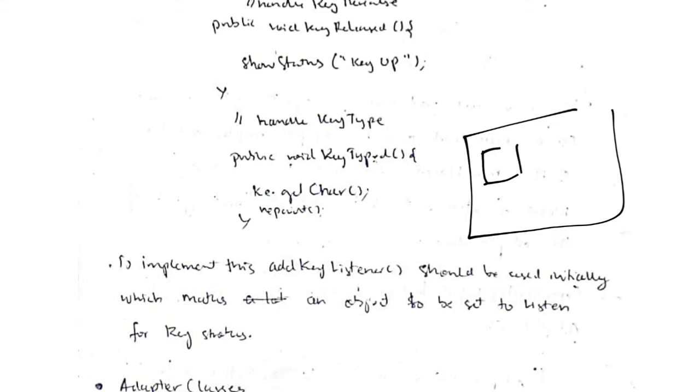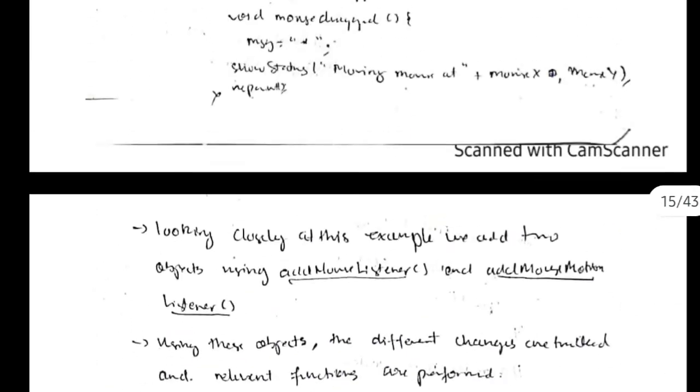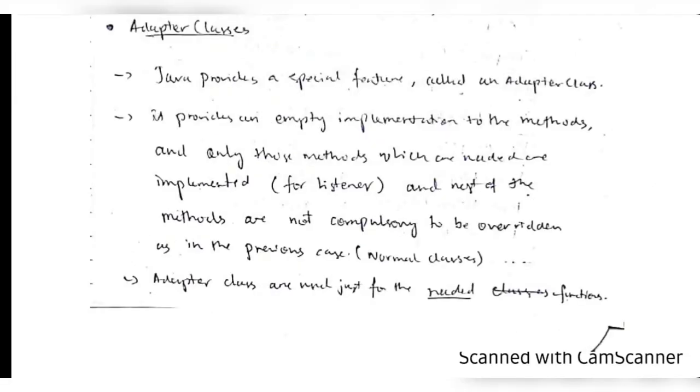If it is getting typed, the keys which are getting typed will be displayed here. Okay, so this was a simple application of the keyboard and the mouse using the delegation event model. Okay, coming to adapter classes, what is an adapter class?